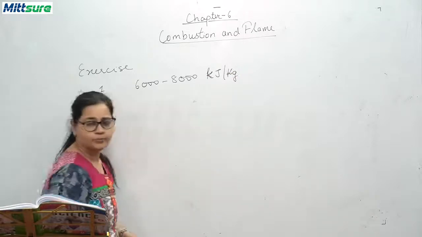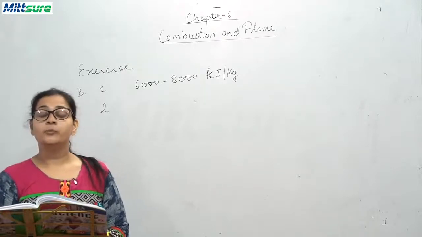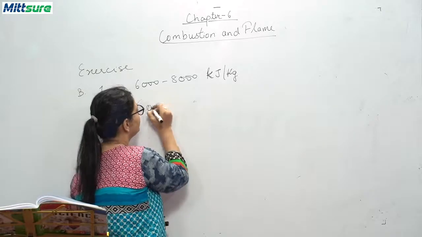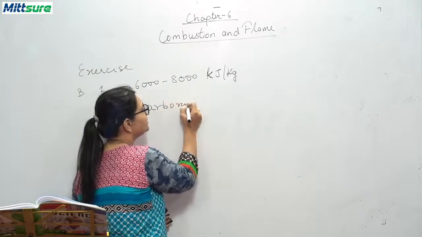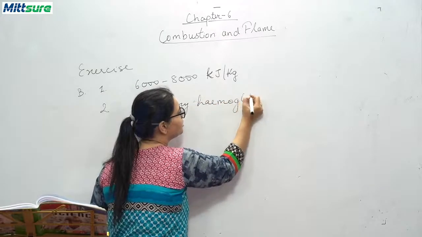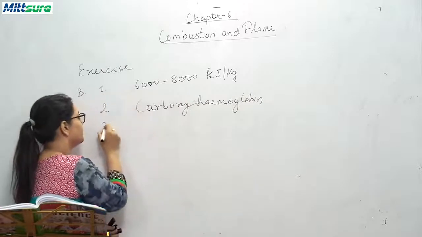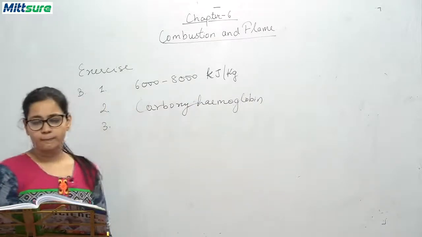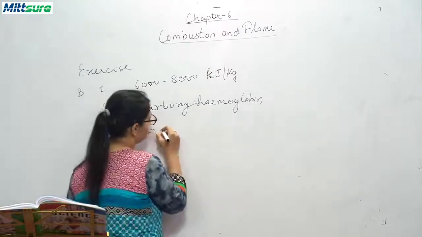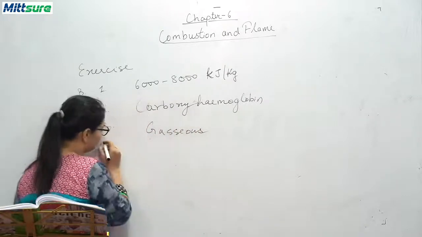Second question, carbon monoxide forms dash with hemoglobin of blood. It forms carboxyhemoglobin. Okay, this forms carboxyhemoglobin. Third, LPG is a dash fuel. It is a gaseous fuel.